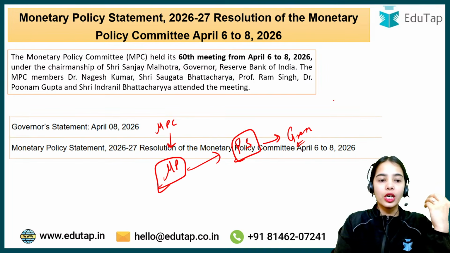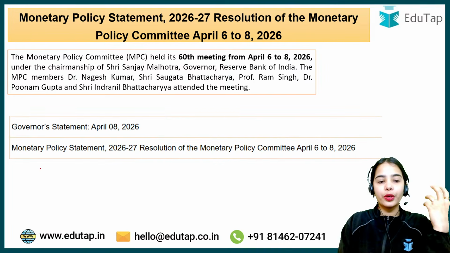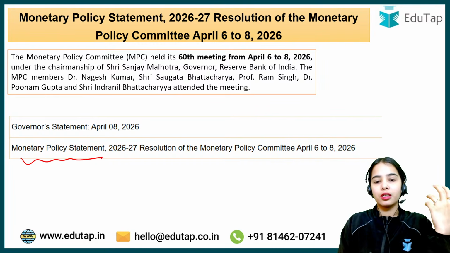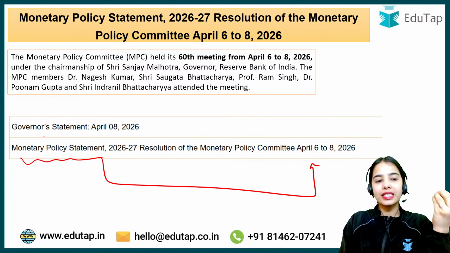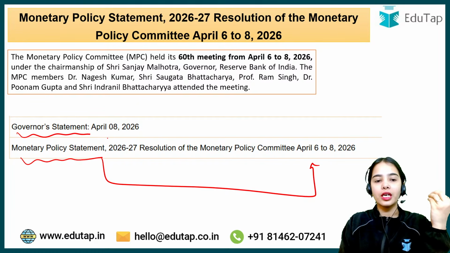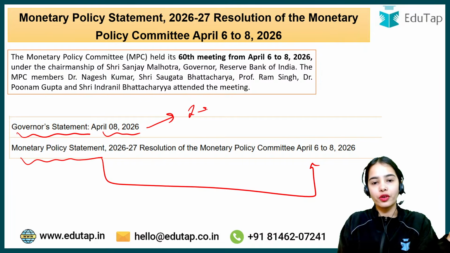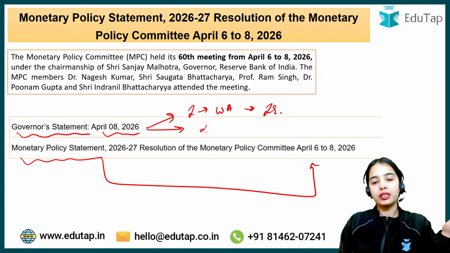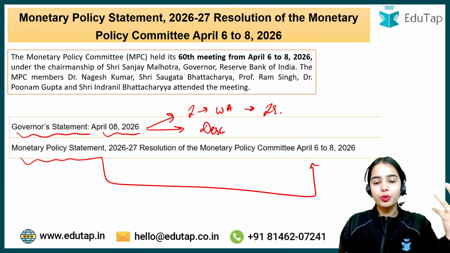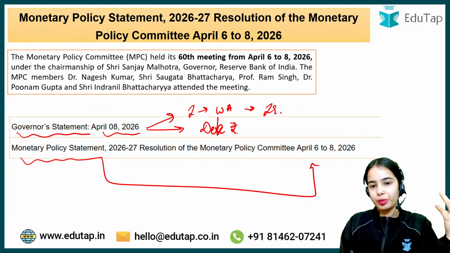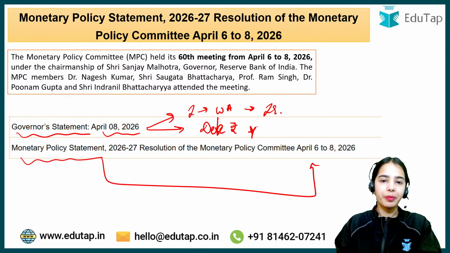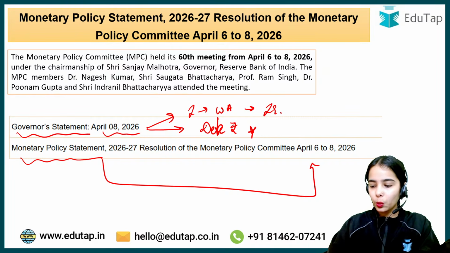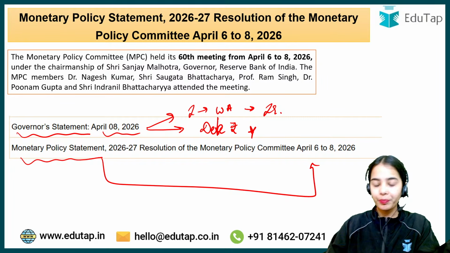Today we are going to discuss the monetary policy statement and the Governor's statement from April 2026, in which he has informed about the impact of the West Asia conflict on the Indian economy, as well as the rapid depreciation of the rupee, and we will discuss what the RBI governor has said.